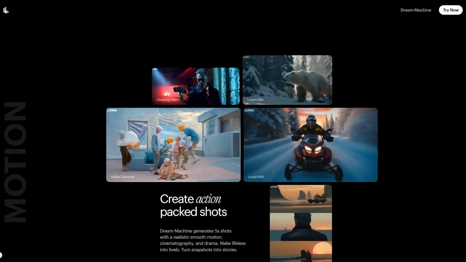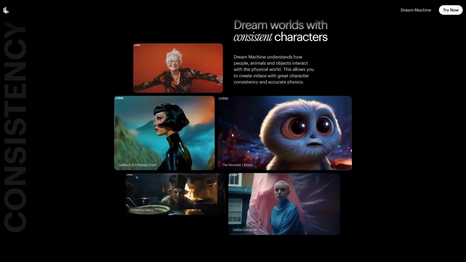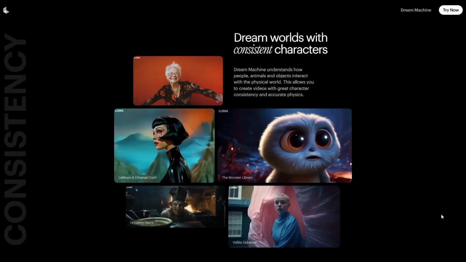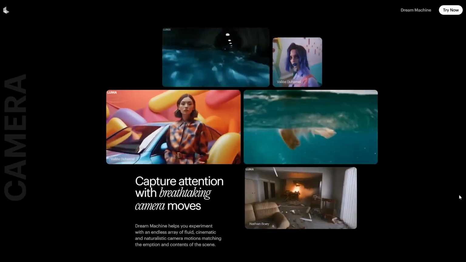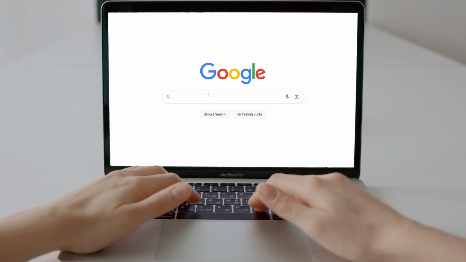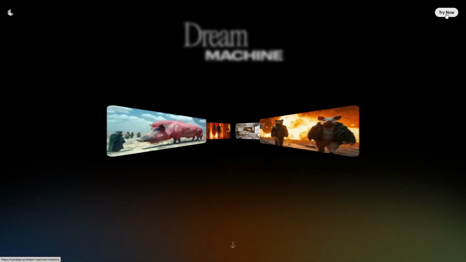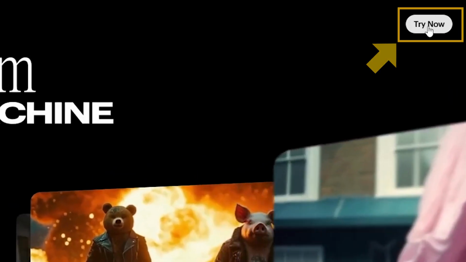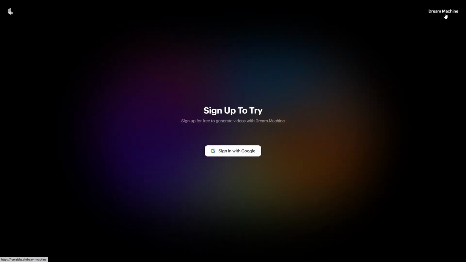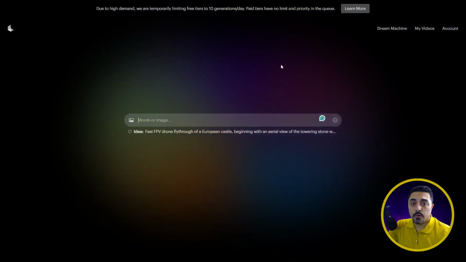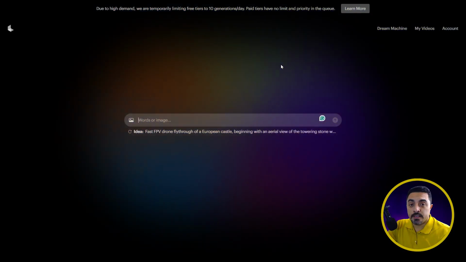This tool can create action-packed shots with consistent characters and breaking camera moves. To use this, go to google.com and search for Luma AI. This is Luma AI interface, and to use it, just click on this Try Now button here and log in with your Google account. Okay, this is Luma.ai interface.